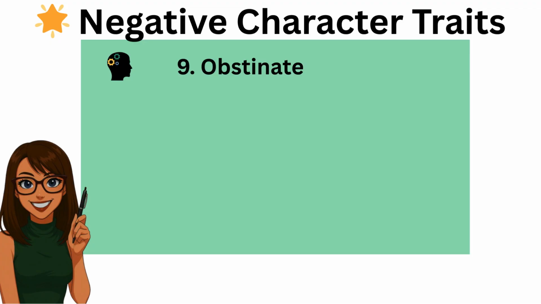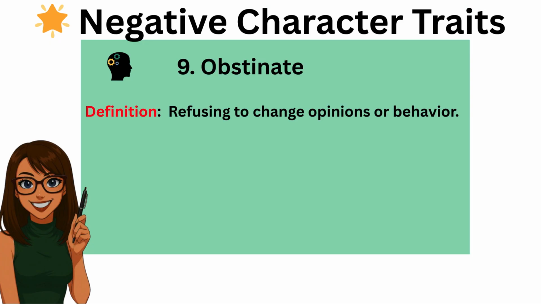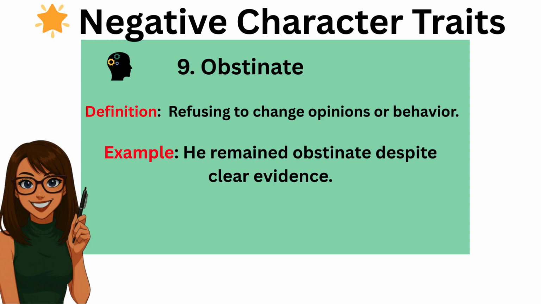The next adjective is obstinate. The definition is refusing to change opinions or behavior. For example, he remained obstinate despite clear evidence.